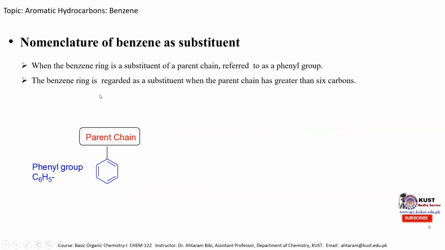Now, the benzene ring is regarded as a substituent when the parent chain has more than 6 carbon atoms. If this parent chain is a long chain which consists of more than 6 carbon atoms, then it is considered as the parent chain and this benzene is considered as a substituent. For example, it is mentioned over here that it consists of carbon 1, 2, 3, 4, 5, 6, 7, 8 carbon atoms, which is greater than 6 carbon atoms. So in this case, the benzene ring is considered as a substituent.